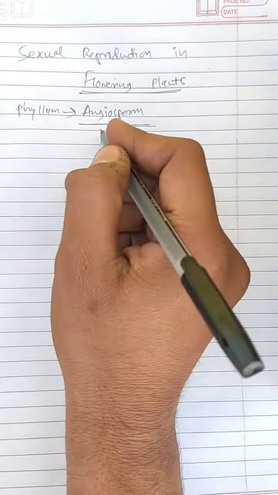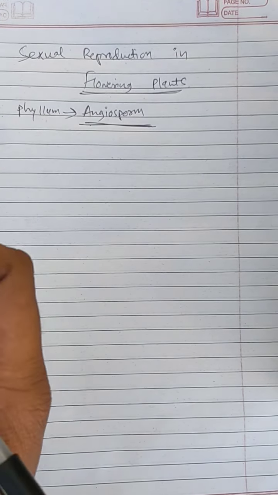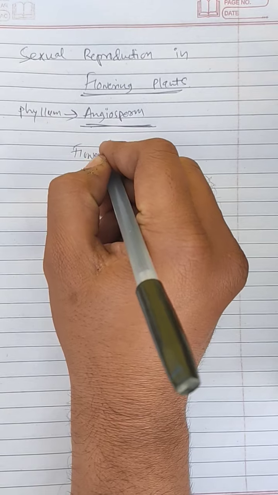So you may have heard this name, angiosperm. It is the most developed plant category. The rest of them, which are bryophytes, pteridophytes, etc., are less developed than angiosperms. So today we will study angiosperms. In angiosperms, because we are studying sexual reproduction, the reproductive parts are flowers. Like in human beings the reproductive parts are testes and ovary, likewise in plants it is flowers.